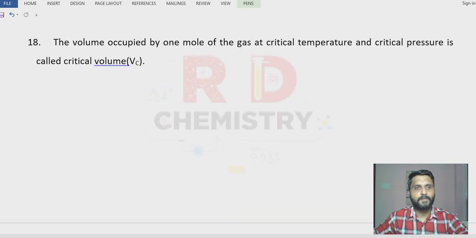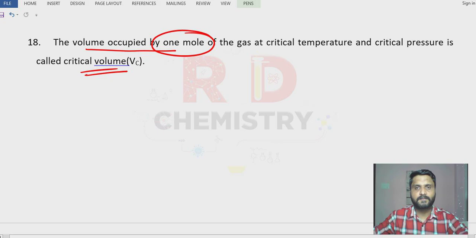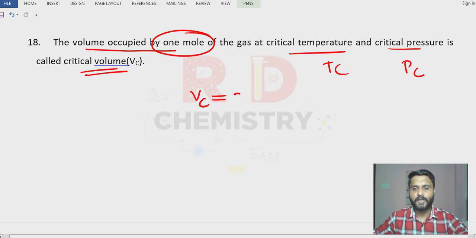The last term is the critical volume. What is critical volume? It's the volume occupied by 1 mole of the gas at critical temperature and critical pressure. How to calculate critical volume? We have the formula Vc is equal to 3b. Okay, clear?